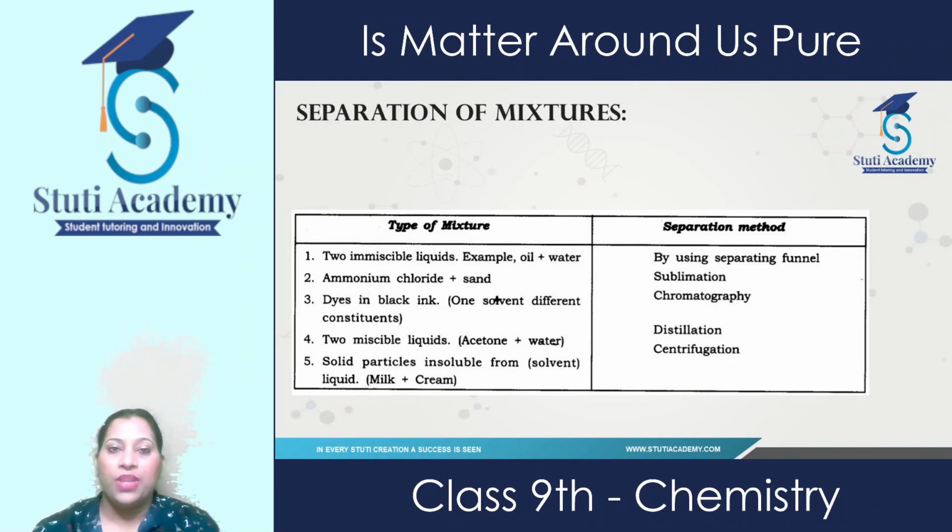Then this is the table in which we see what types of mixtures are present and what techniques are used. It is the summary of the different types of mixtures and their separation techniques. If two immiscible liquids are present, use a separating funnel. If ammonium chloride and sand are present, use sublimation. Dyes in black ink, chromatography method. And if two miscible liquids are present, and if solid particles are present, use.